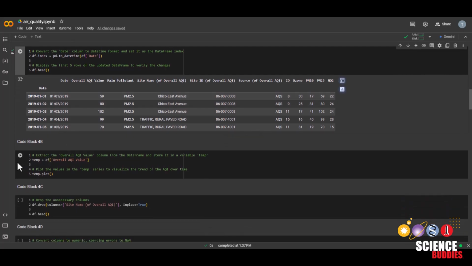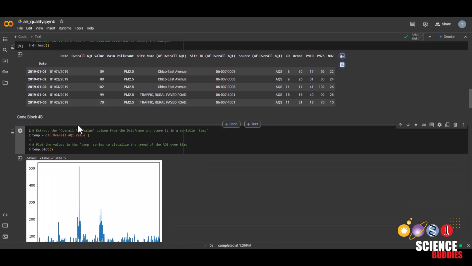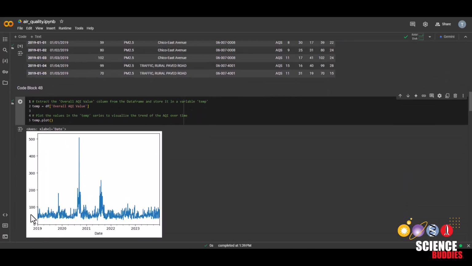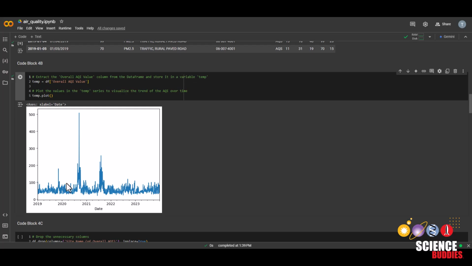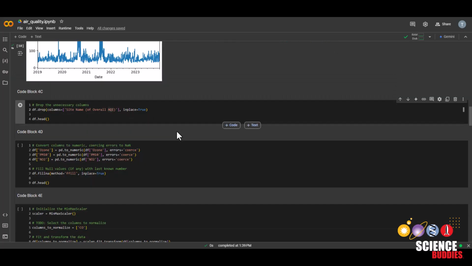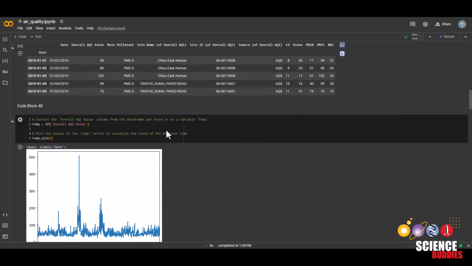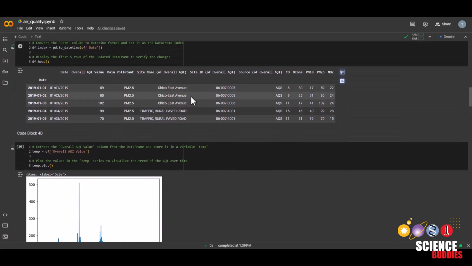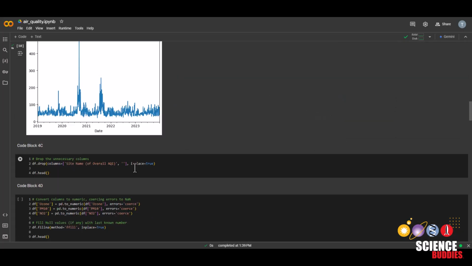And before we get started, let's check on how much the AQI has varied over the 5 years. And we can see that there's quite a bit of variation, and especially this huge peak in the latter half of 2020. Next, we'll be dropping the unnecessary columns, in which we'll be dropping the columns that do not really help us in our predictions, which would be site name, site ID, and the source, and so on. You can definitely type these, but I'll just be copying and pasting.